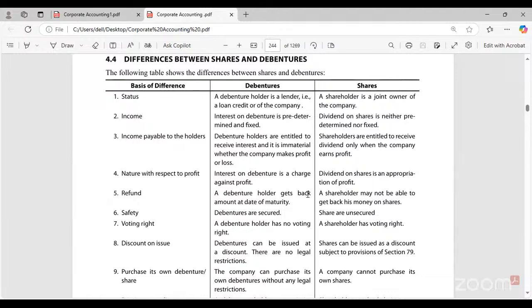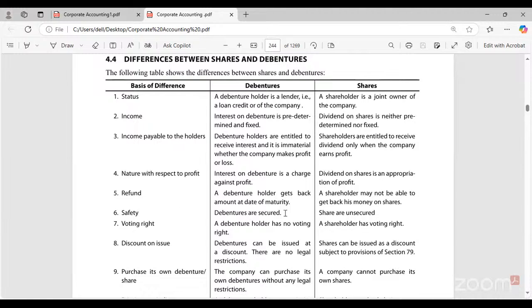Refund. A debenture holder gets back the amount on the date of maturity. Suppose a debenture holder is having a debenture for 1 year. Once the 1 year period is completed, the debenture holder will get the lump sum total amount of debentures on the date of maturity, whereas a shareholder may not be able to get the money back on the shares. Shareholders are the owners of the company, they are running the organization, they own the organization. Hence, there is no question of getting the money back from the organization, because as long as the company is there, shareholders will be there with the company.